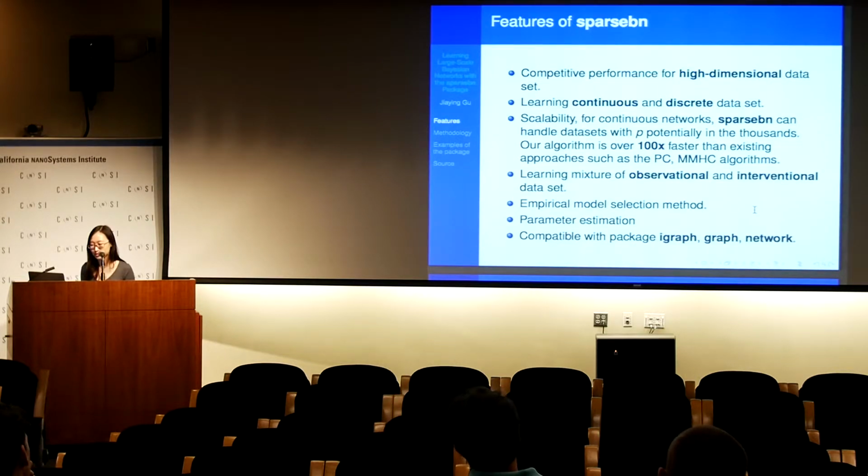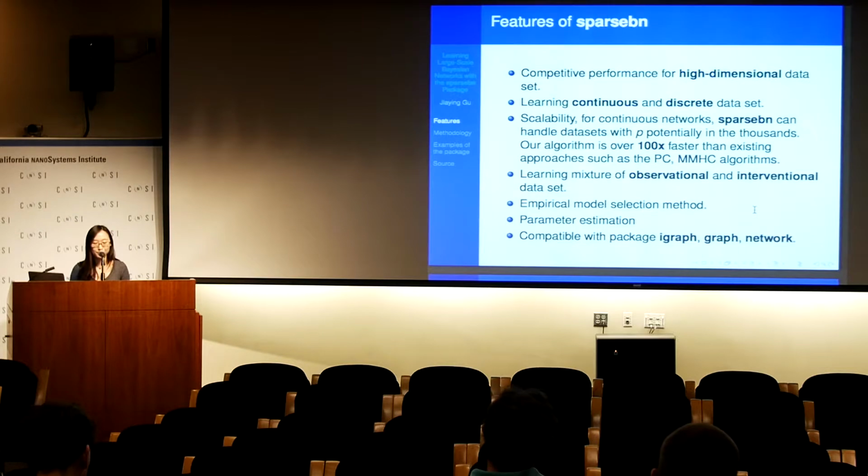It can handle datasets with p potentially in the thousands of variables. And our algorithm is actually over 100 times faster than existing methods, such as the popular PC algorithm and MMHC algorithm, while still achieving comparably the same or better performance.